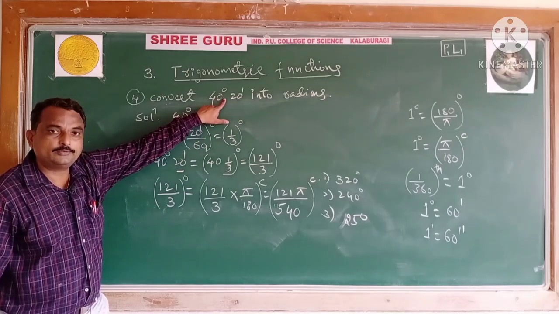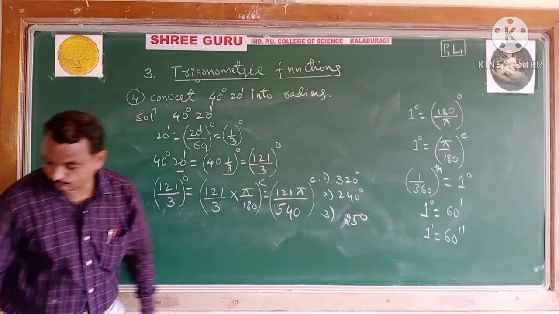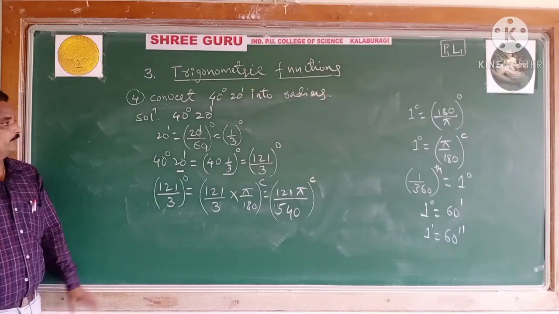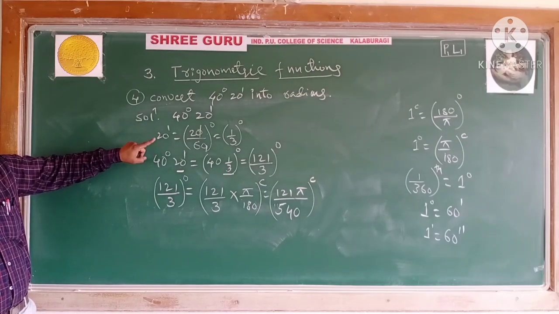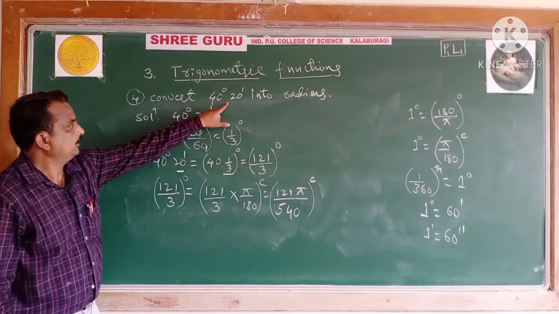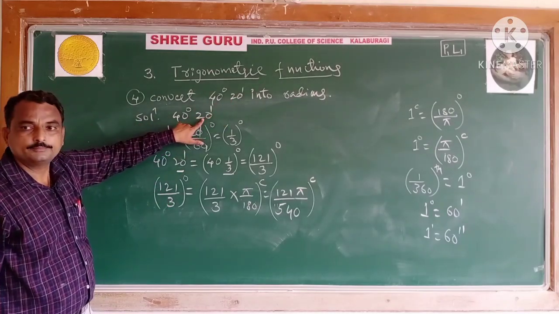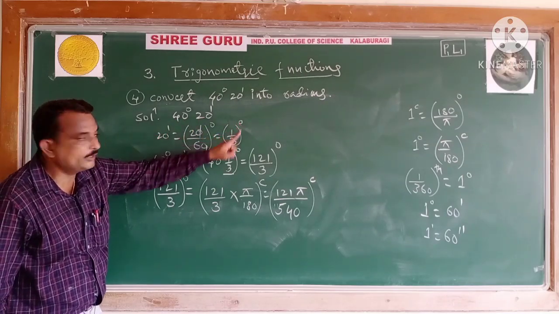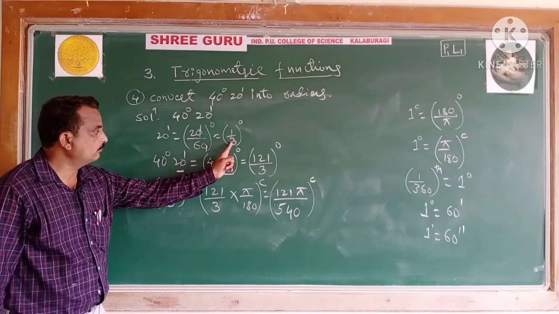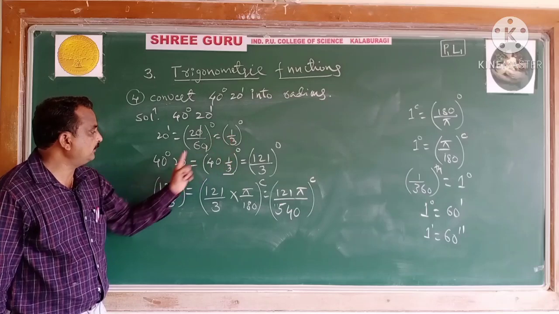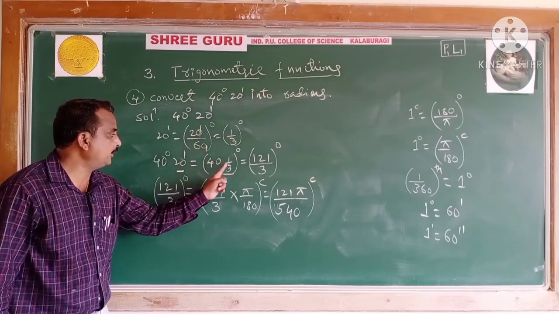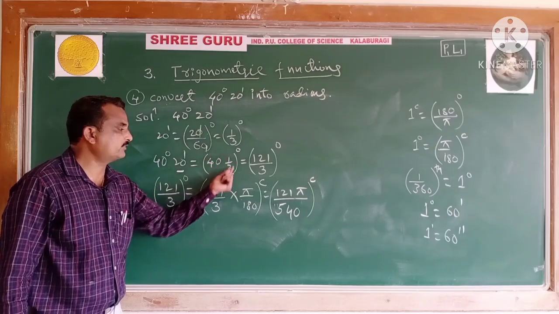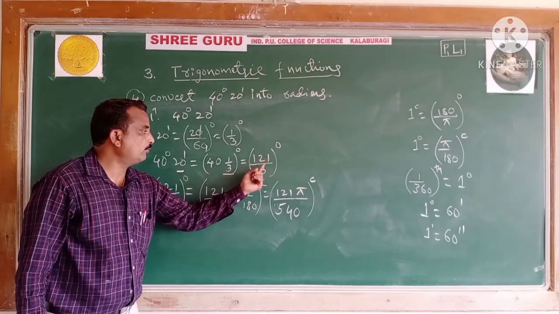Once asked in the examination, 40 degree 20 minutes, how much is it, students? 121 pi by 540 radian. See carefully, once again I recall this problem because the angle is in terms of a fraction. Your problem is 40 degree 20 minute. First we have converted this 20 minutes in terms of a degree. How much does it become, students? 1 by 3 degree. Again this 1 by 3 degree we have combined, substituted here, combined in terms of degrees. This is a mixed fraction, so 121 by 3 degree it becomes.